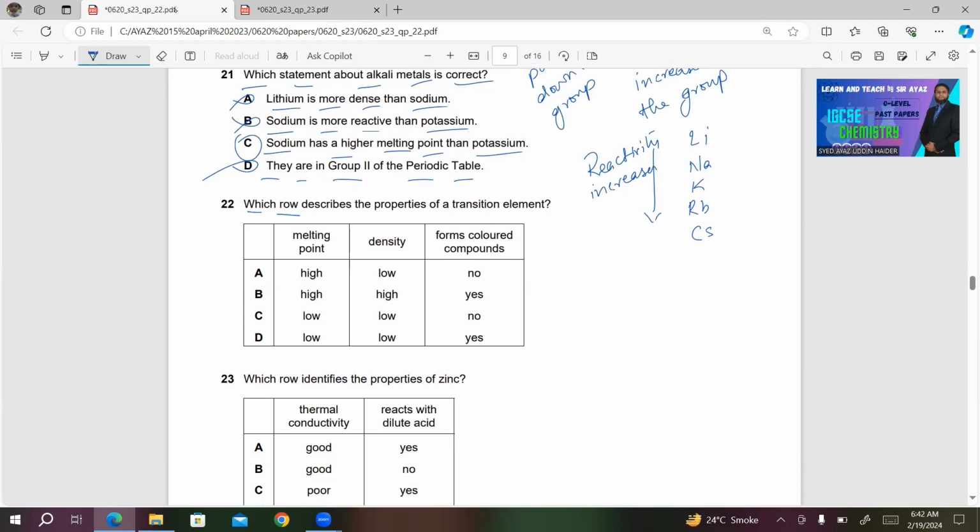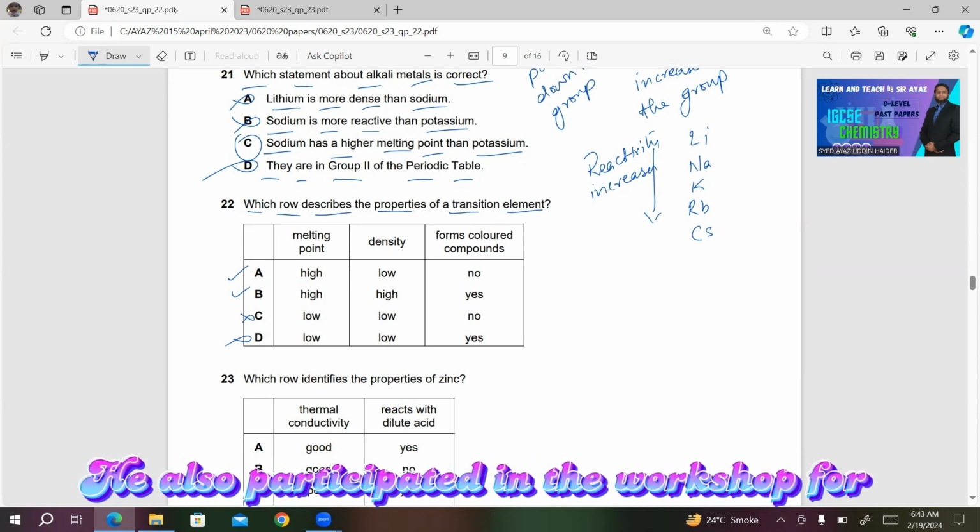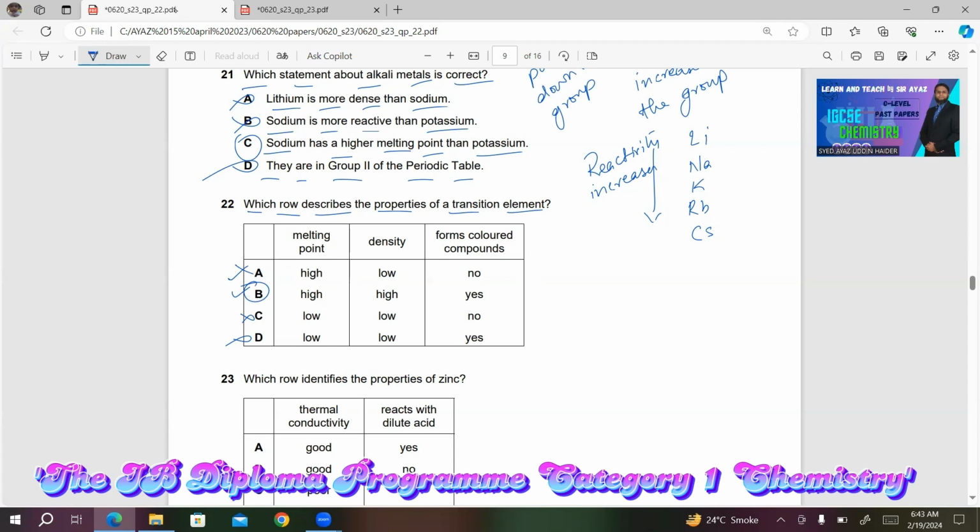Number 22, which row describes the properties of a transition element? Now, in this, they are talking about the properties of transition elements. This one is very easy. So either choice A is correct or B is correct. Both C and D are incorrect. Now, I've already narrowed down the choices. I'm reading the other statements for this one. Like melting point is high for A, density low, form colored compounds no. So this is incorrect. Obviously, B will be the right answer. Melting point high, density high, form colored compounds. Yes, they form colored compounds.